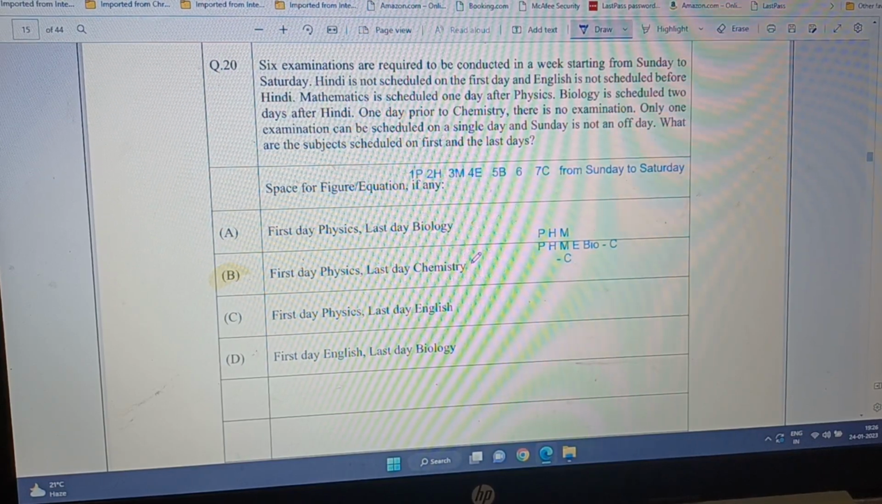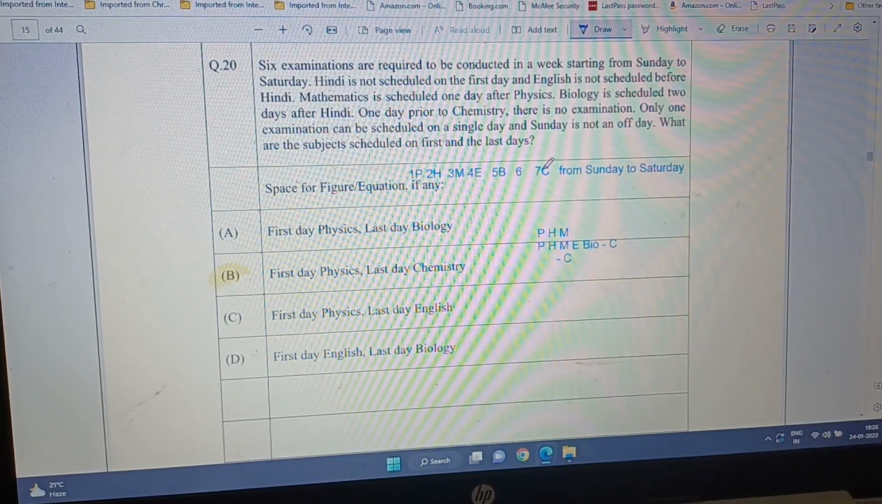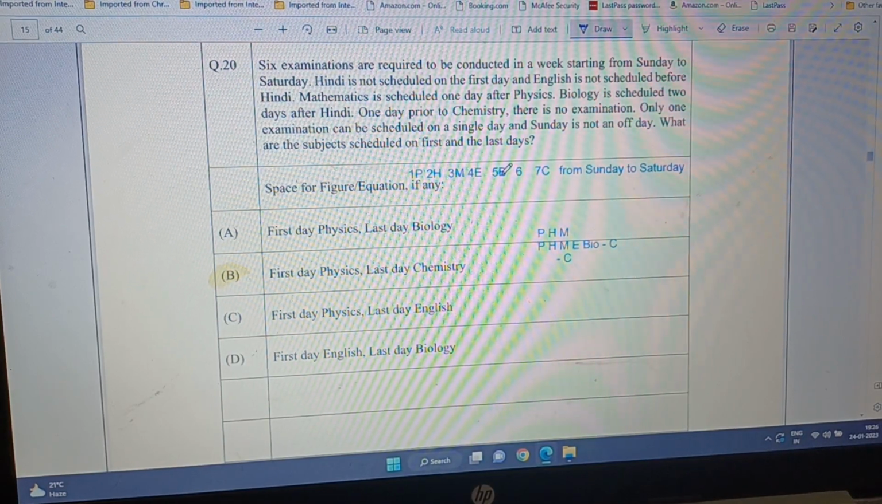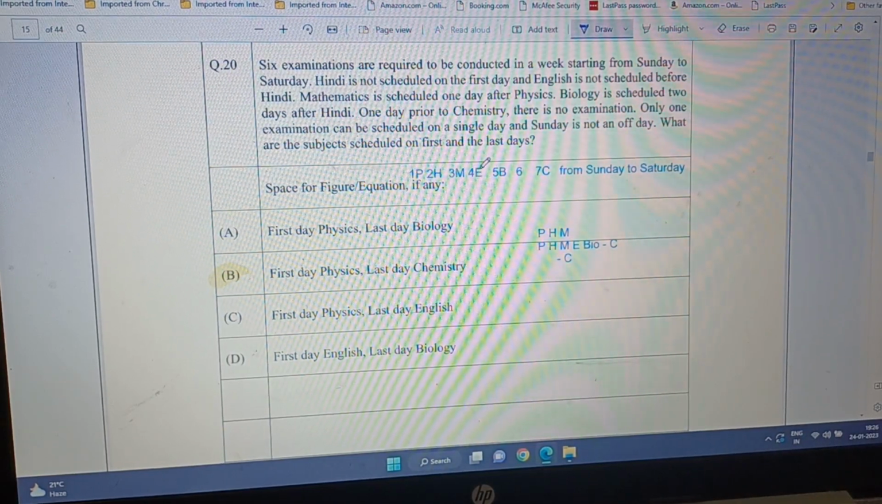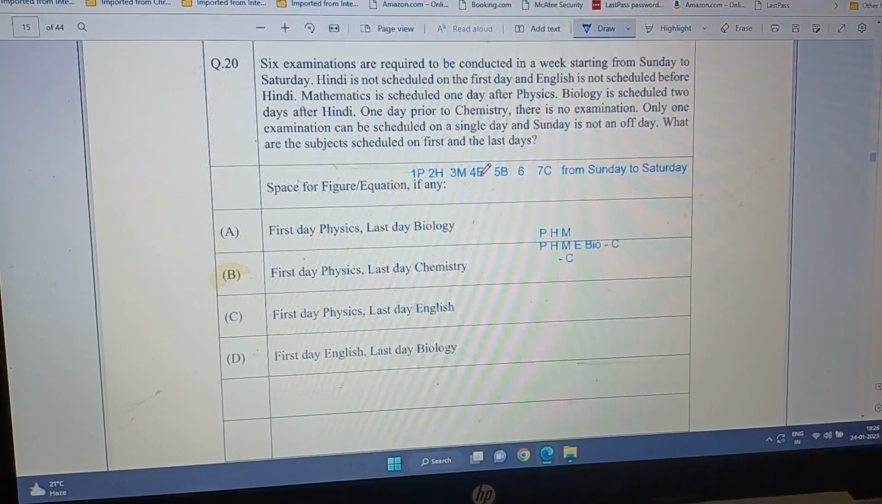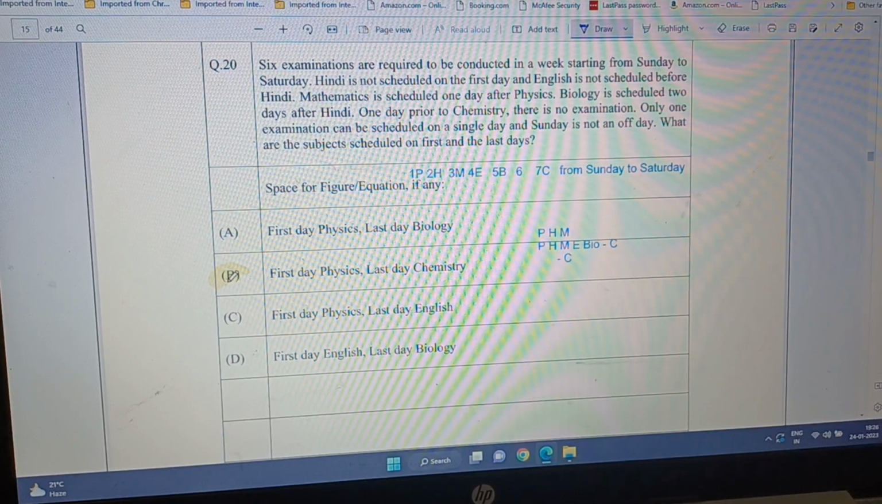And then last day chemistry, so that comes out to be here, because there has to be a gap before chemistry, and the gap between biology and Hindi is 2 days. So if Hindi is here, then biology must be here. So that way option B is the correct answer.